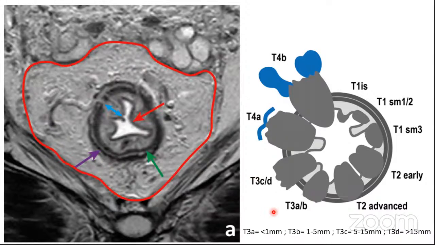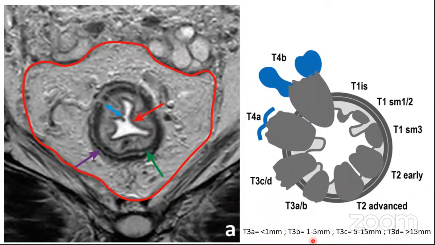Now this T3 has been substaged on the MR into A, B, C, and D. The T3A tumor is when the tumor extends into the mesorectum only up till 1 mm. And T3B is when it is going to extend into the mesorectum up till 5 mm. T3C is when it is going to go up till say 15 mm, and T3D is when it is going to go beyond 15 mm. Okay, so these are the substages of the T3.